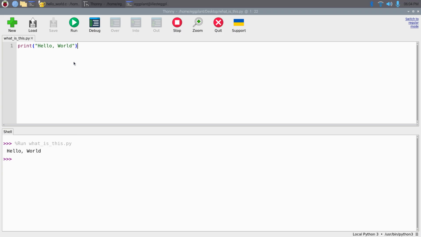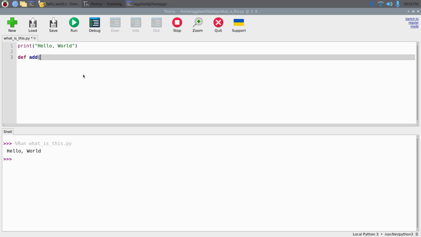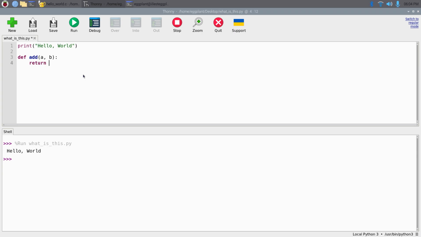Maybe we can create a function that adds two numbers. It accepts A and B, and we can just return A plus B.